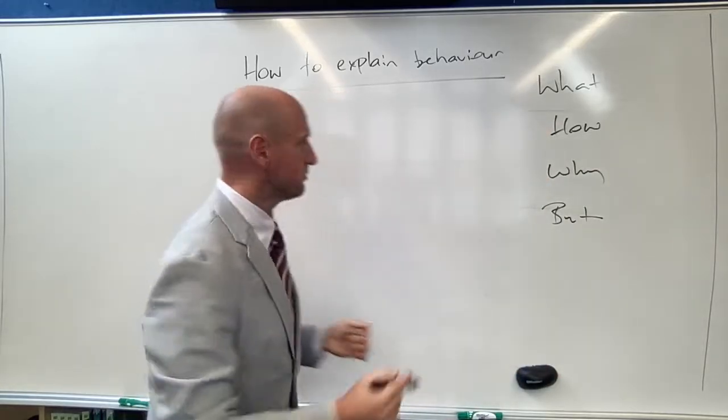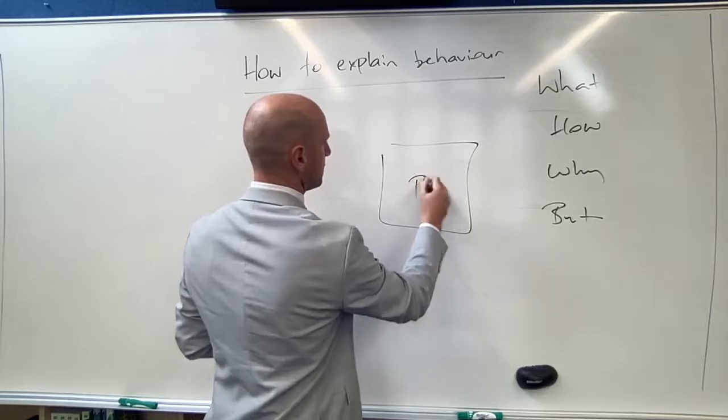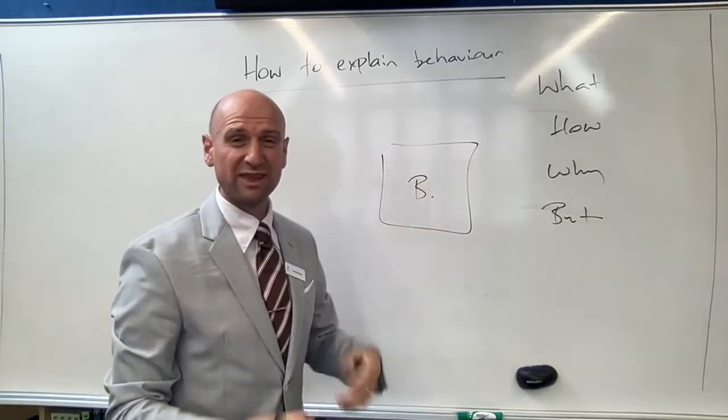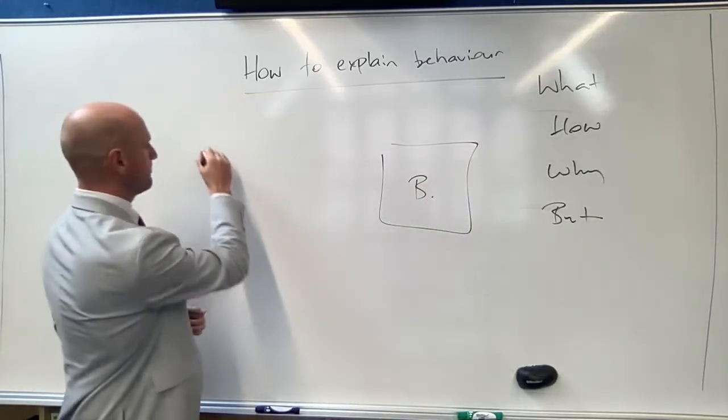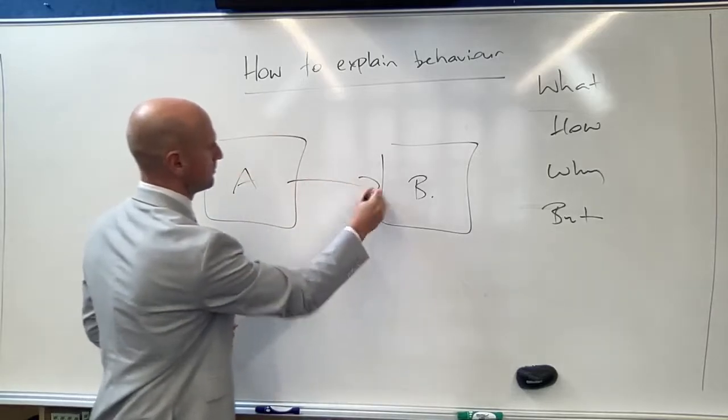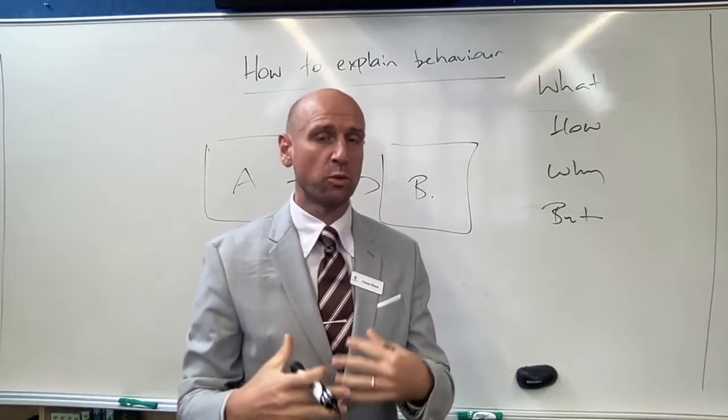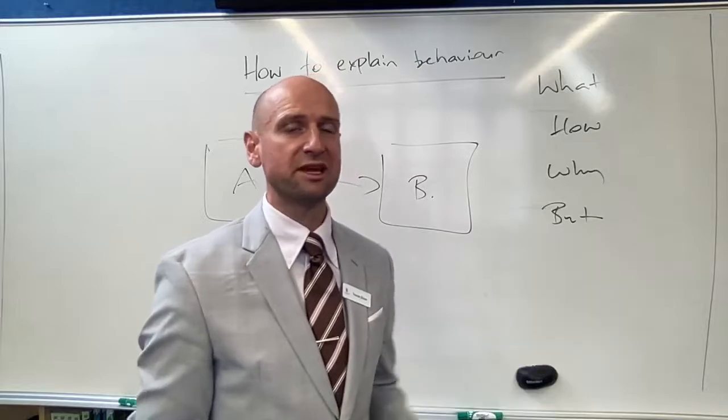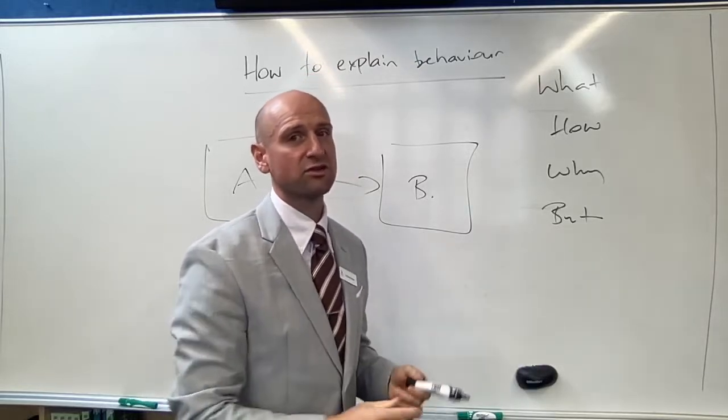And so the what, let's call that our variable B. That's the thing we're trying to explain. Also, our what is what is influencing that behavior. What's our explanation? Is it a biological, cognitive, psychological explanation?